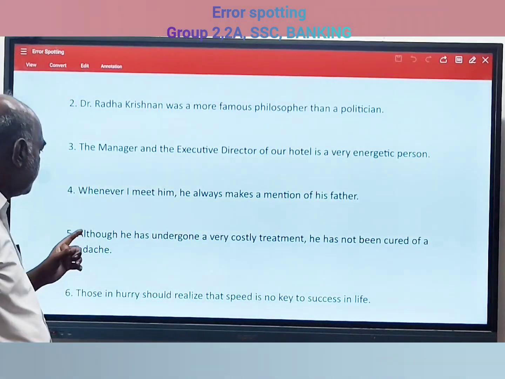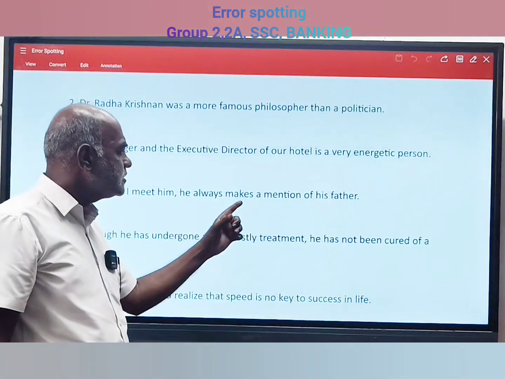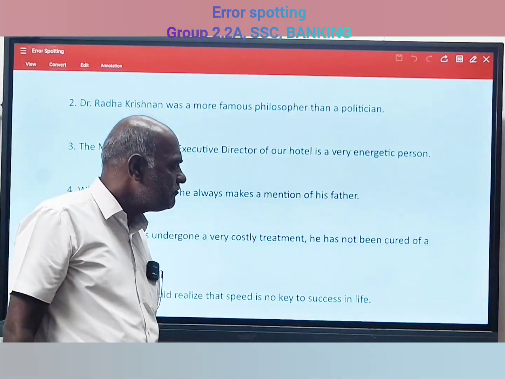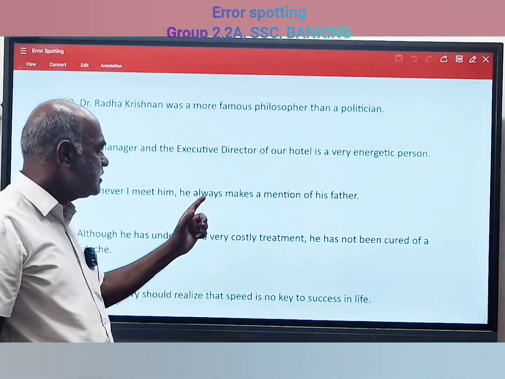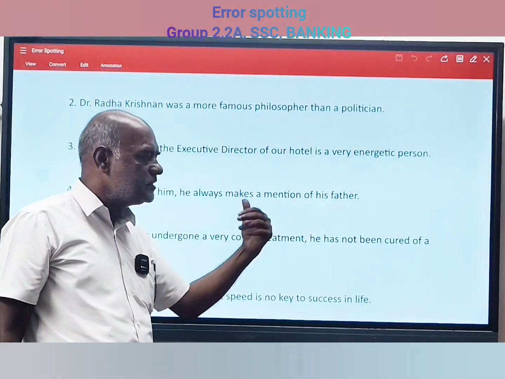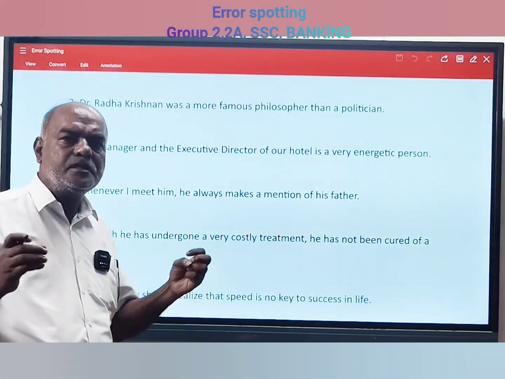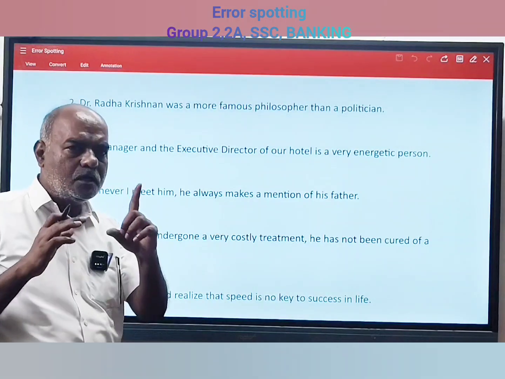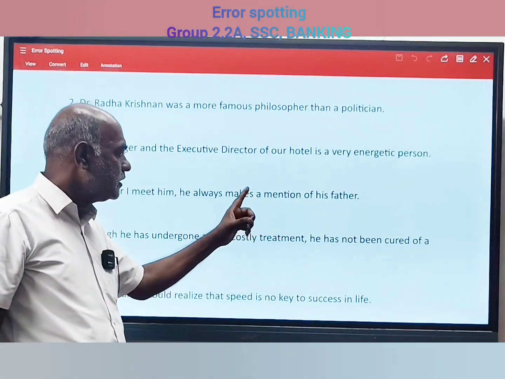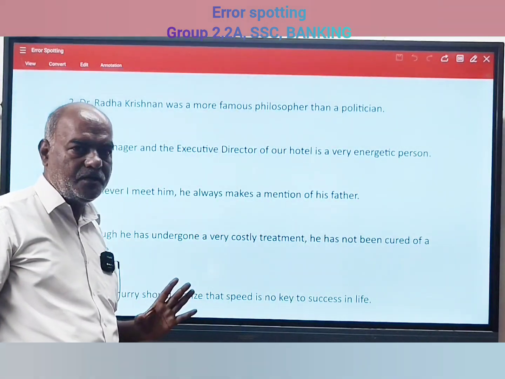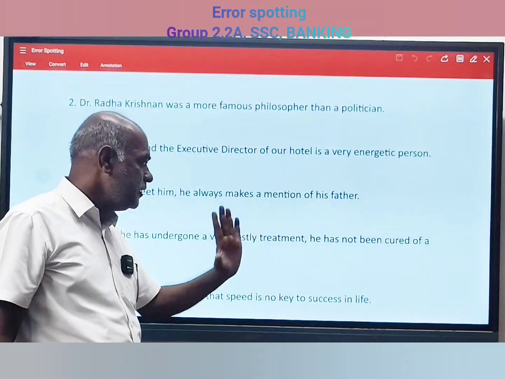Then the fourth one: whenever I meet him, he always makes a mention of his father. What a mention? Mention. He is always mentioning something. There is not only one mention. So that 'a' is the error. That 'a' should be removed from here. Okay, in spot the error, what is the error? A is the error. 'A' should not be used.